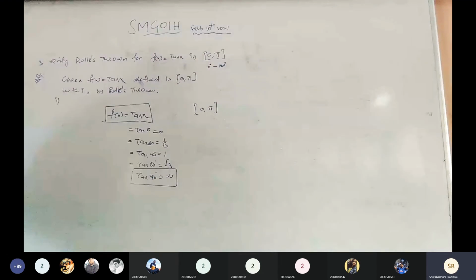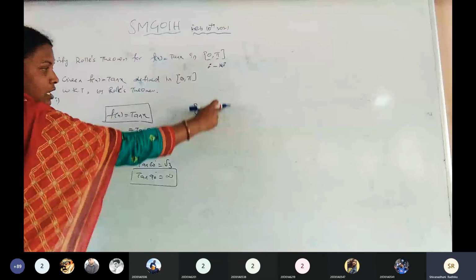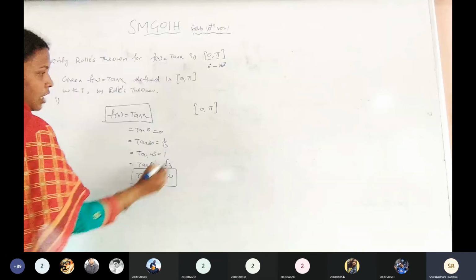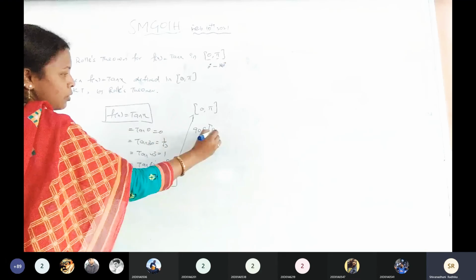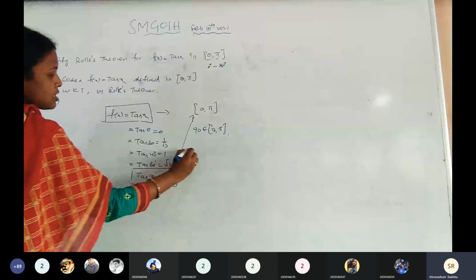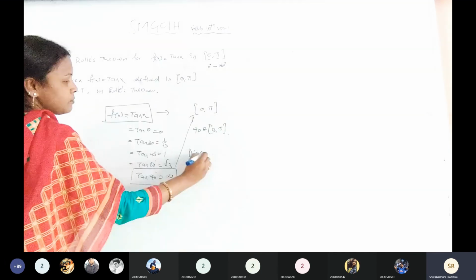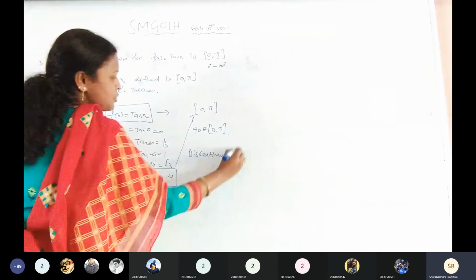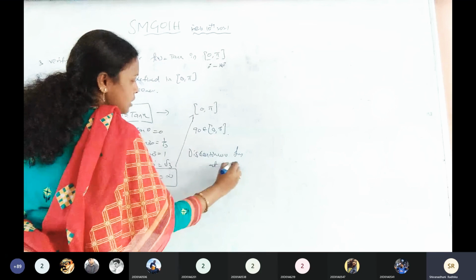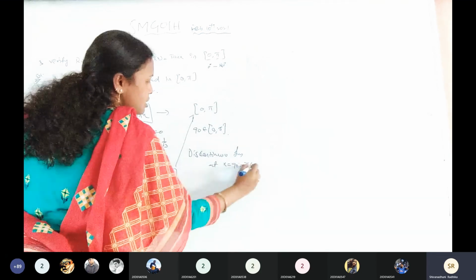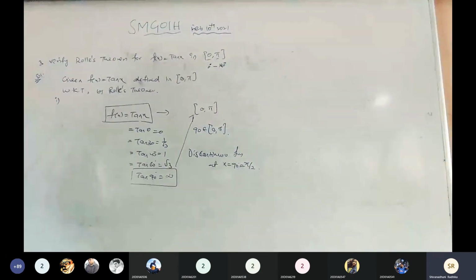But in between 0, pi, we have one value, 90, which belongs to the closed interval 0, pi. Now f of x is a discontinuous function at x equals 90, that's nothing but x equals pi by 2. Compulsory, you can write discontinuous function.